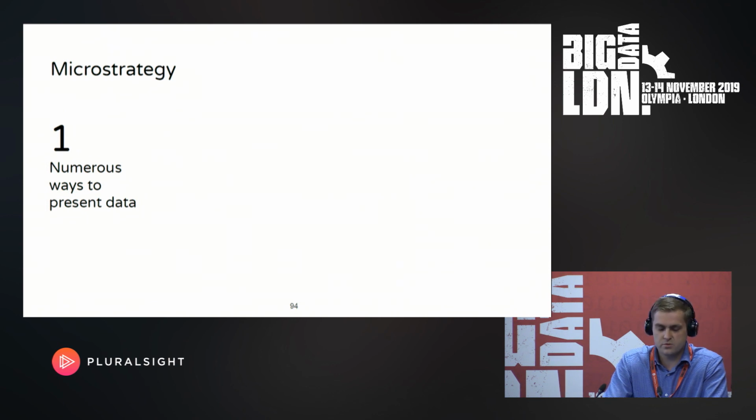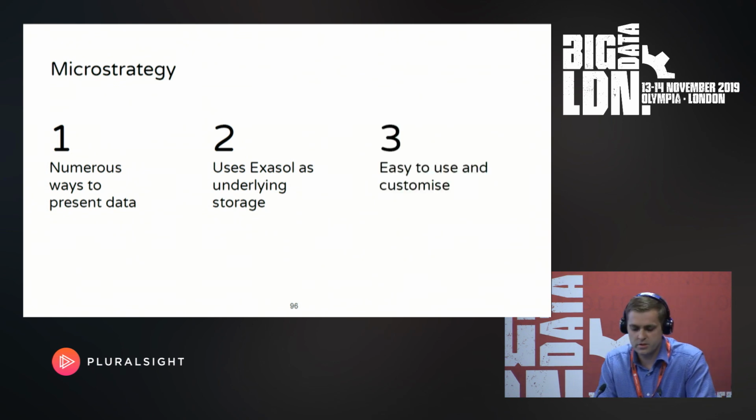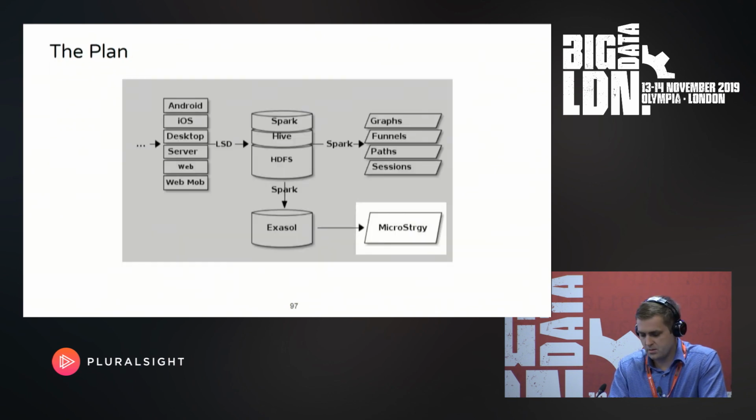They have numerous ways to present data. They're relatively customizable, and they can use Accesshole as an underlying storage. We have a couple of engineers working on that daily. And I think product people really do love MicroStrategy, so we're probably going to stick with it. So I'll add that.